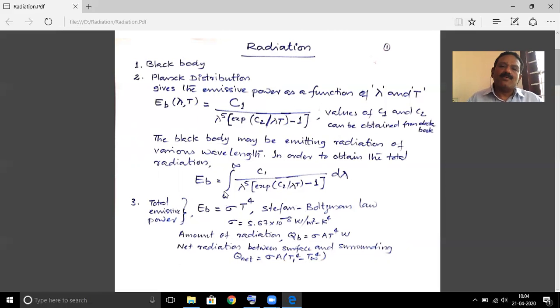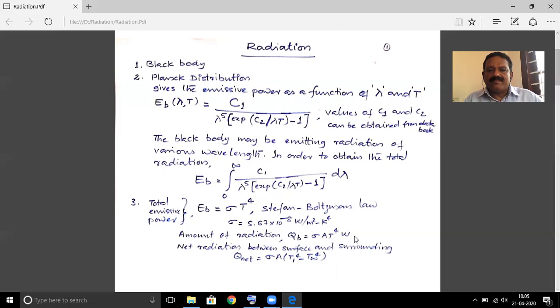So this is the emissive power. Emissive power means the amount of radiation emitted per unit area. In order to find the total amount of radiation, that is the heat emitted by a black body at a particular temperature, you have to multiply the above expression, sigma T raised to 4, by the surface area. So you get the total heat emitted, Q_B, equal to sigma into A into T raised to 4 watts.